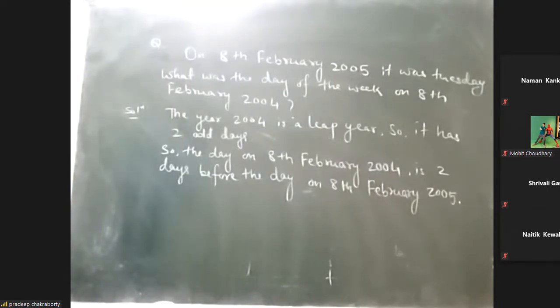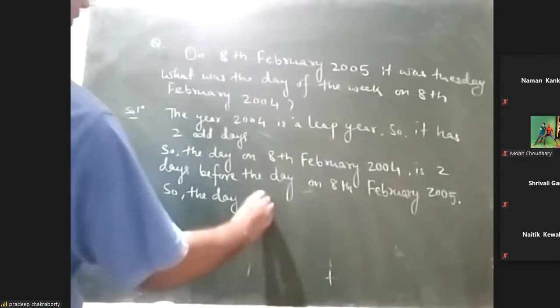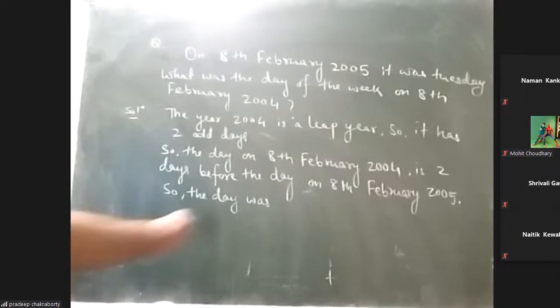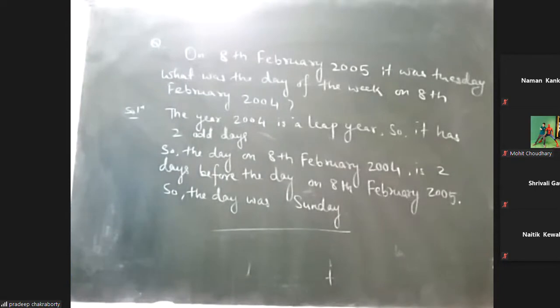Okay, so the day was 2 days before. 8th February 2005 is a Tuesday. So 2 days before means it was Sunday. The day was Sunday. So on the same date, 1 year ago, the day was Sunday. Okay, so this way also we can calculate. The back calculation also we can do, and the future calculation, going forward, we can also do. So back calculation can be done in this way.